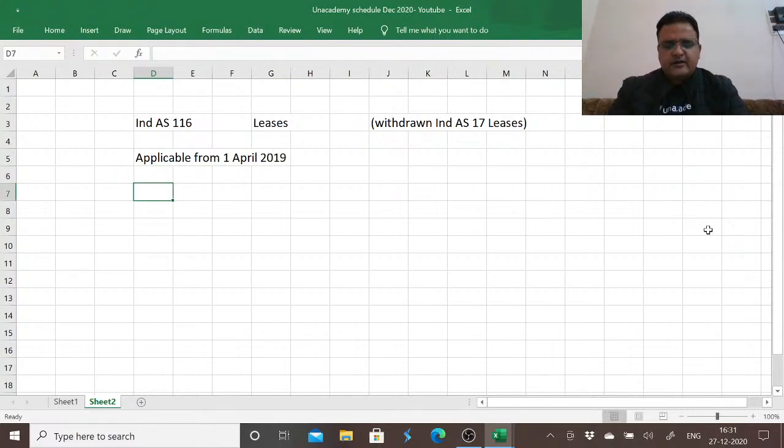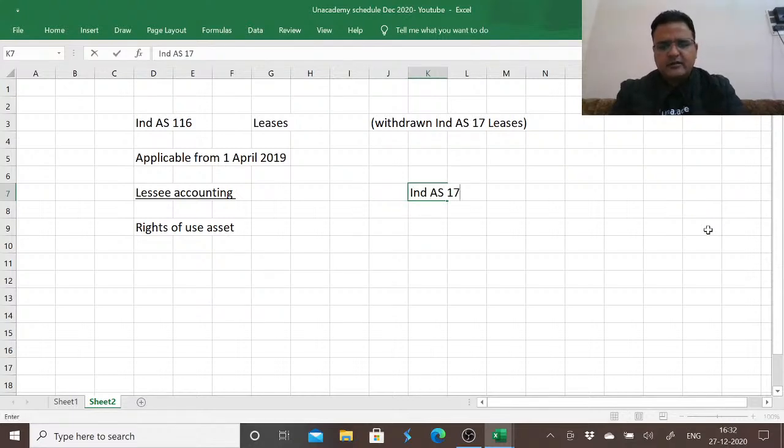So the new leasing standard has moved on to the concept of rights of use. So there is a change in lessee accounting. Lessee accounting now only deals with rights of use asset. Now, whether operating or finance lease, under Ind AS 17 there was a concept of operating and finance lease, and we had to distinguish between these two categories.